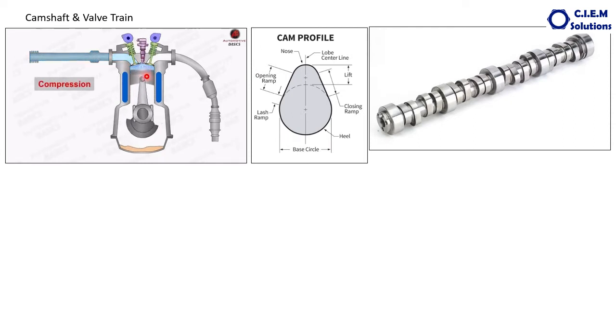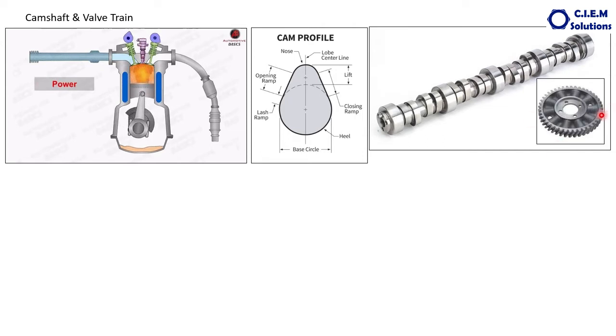The valves are opening and closing exactly as per the movement of the piston to perform the combustion process effectively and efficiently. This job is done by the camshaft. That's why the camshaft is called the brain of the engine. Camshaft operates both the valves at the appropriate time, opening and closing, to perform the combustion process efficiently.